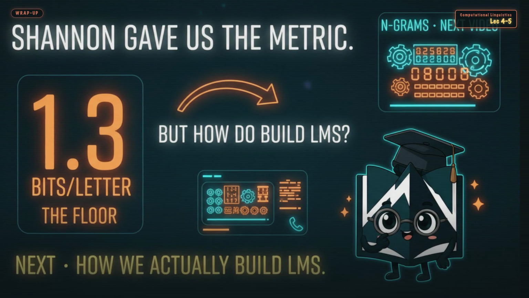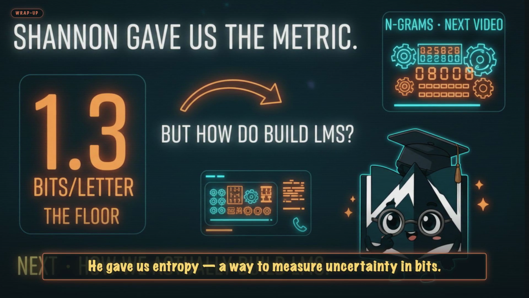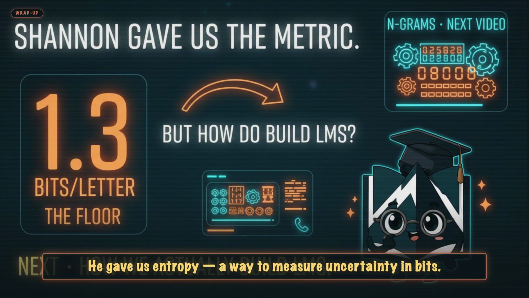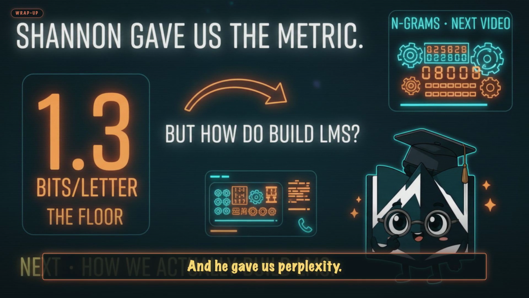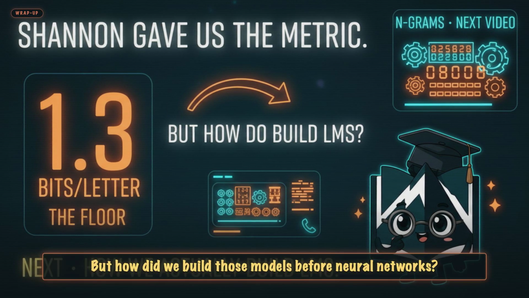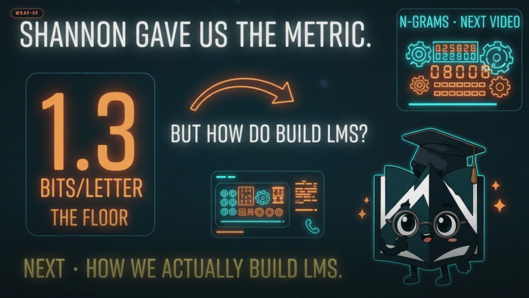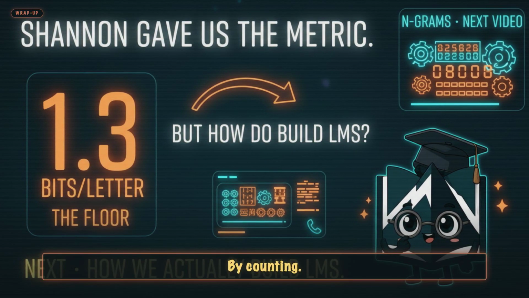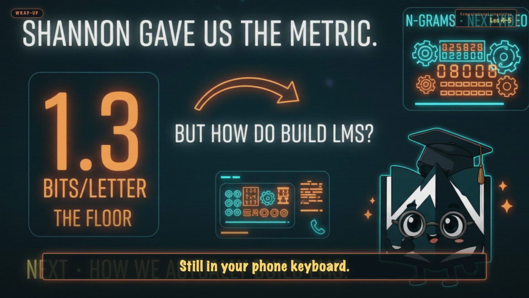Back to the puzzle. Shannon turned probability into information. He gave us entropy, a way to measure uncertainty in bits. He measured English at 1.3 bits per letter, and he gave us perplexity, which is how we still evaluate language models today. But how did we build those models before neural networks? By counting. Next video, n-grams, the classical language model, still in your phone keyboard.